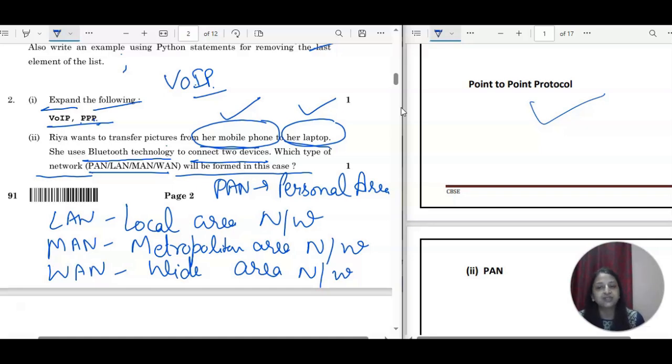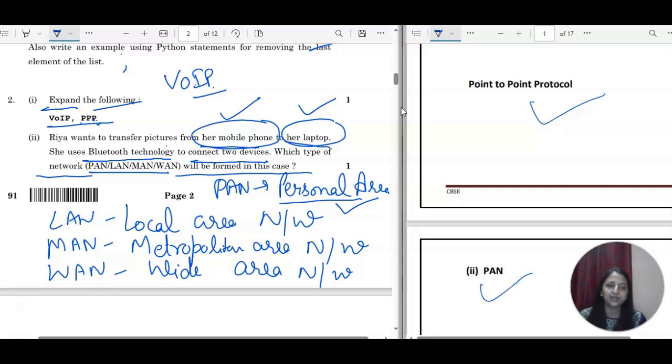So first we will start with personal. It is going to connect the personal devices like your laptop with tablet, with smartphones, with desktop. So what all personal things are there? Actually we got our answer because we are just connecting the mobile phone with the laptop. So the correct answer is PAN only, personal area network.